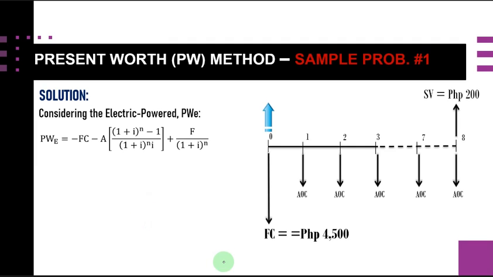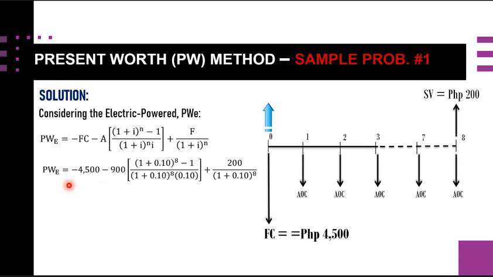So we have these values here. Substituting our first cost, which is 4,500 here, and our annuity here is 900, and then our I is given in the problem, which is 10%. Our N is simply equal to 8. Our F here is referring to this future amount or this salvage value of 200. So that's why this is 200. You just substitute the values here for I and N, so we can get the present worth value for this electric powered.